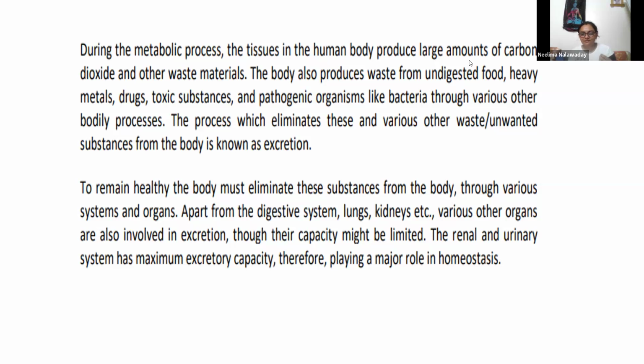We eat many times, we eat medicines and whatever material is there which is not good for our body, that is toxic material. So waste and unwanted substance from body is known as excretion. So elimination of waste material is known as excretion.